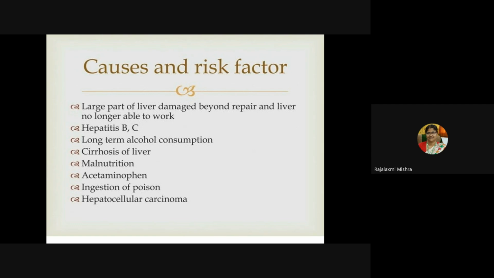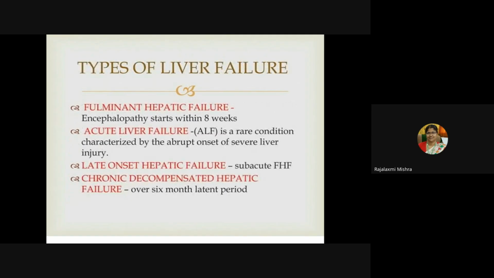Causes and risk factors: a large part of the liver is damaged beyond repair and the liver is no longer able to work. It is because of hepatitis B and C infection, long-term alcohol consumption, cirrhosis of the liver, severe malnutrition, acetaminophen intoxication, ingestion of poison, and then in the case of hepatocellular carcinoma.